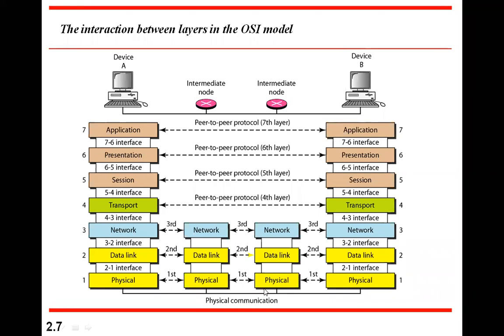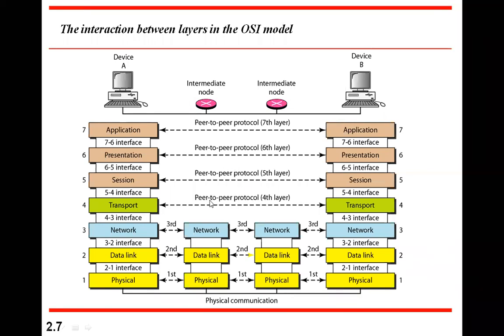Then it comes to the input side physical layer of intermediate node 2. From there it goes to the data link layer, then the network layer, then the output side data link layer, then the output side physical layer. Then it enters the medium, which comes to the physical layer of end device B, our receiver device. Then physical to data link to network, transport, session, presentation, to application. Finally, it reaches the user. So that's how communication takes place.